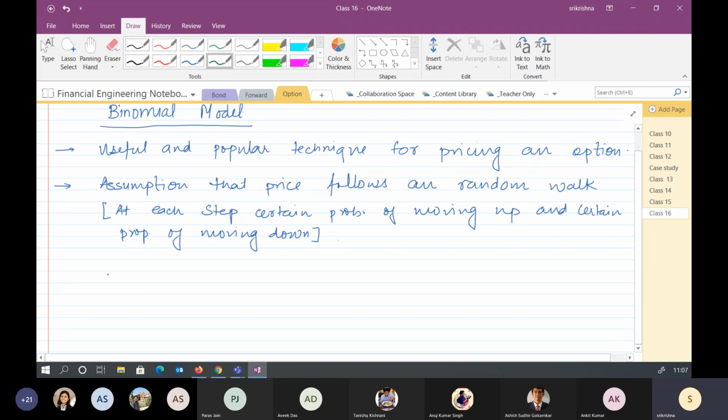If not, I'll explain a little bit about what a random walk is. Sir, I haven't heard this term. Okay, please raise your hand if you have heard the term and know a little bit about what it is. None of you. Okay, please raise your hand if you have never heard that.